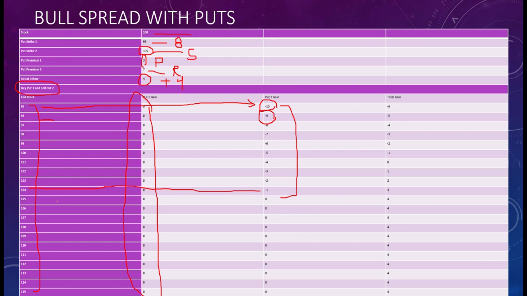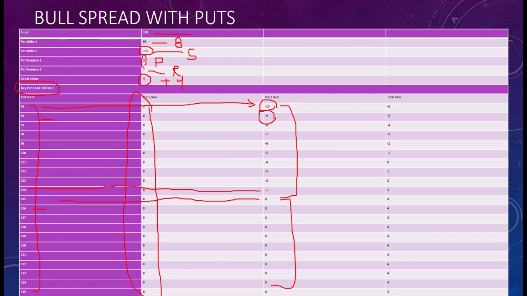But the moment the market hits 105, he may not exercise his put option, right? So from here he will not exercise his put, so you are at profit. For example, the market price is 106, and he has the right to sell at rupees 105. Obviously if the market price is higher, he will go and sell in the market. Why would he sell it to you? Because if he sells it to you, he will get lesser returns, right? So he will not exercise. If he does not exercise, it's 0.